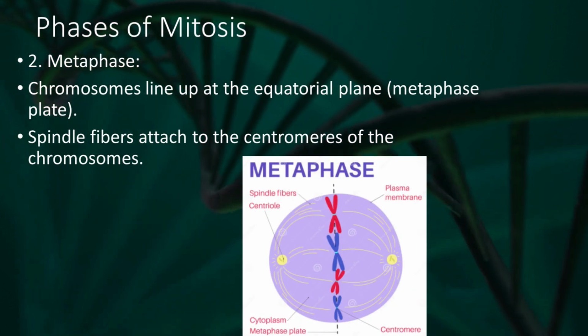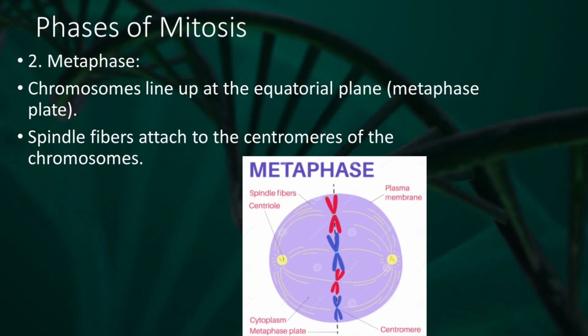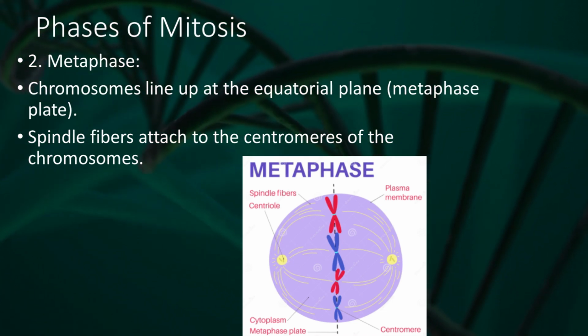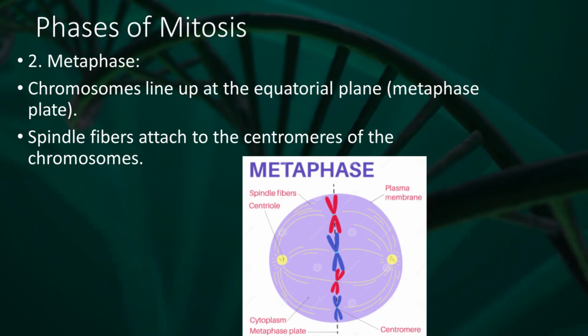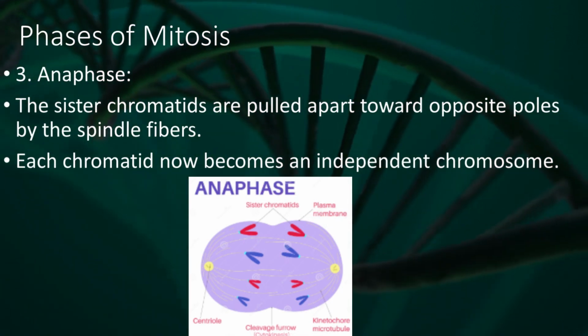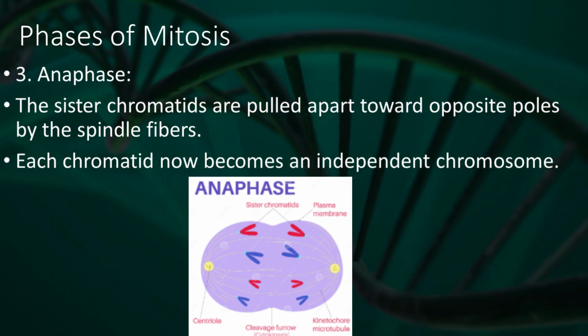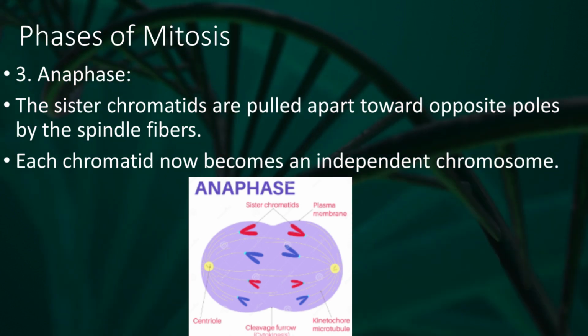2. Metaphase. Chromosomes line up at the equatorial plane, the metaphase plate. Spindle fibers attach to the centromeres of the chromosomes. 3. Anaphase. The sister chromatids are pulled apart toward opposite poles by the spindle fibers. Each chromatid now becomes an independent chromosome.